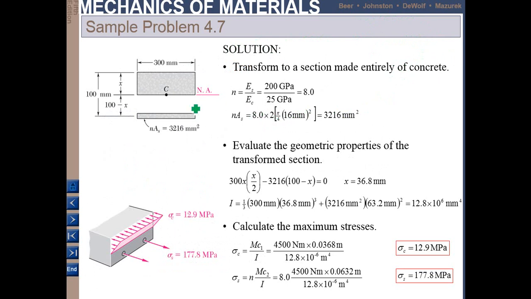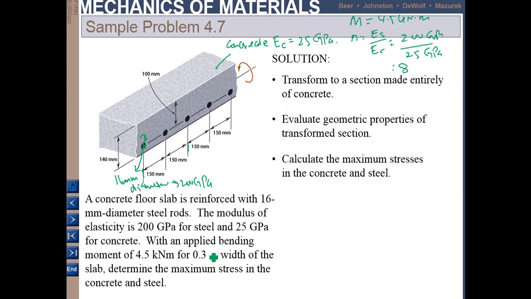The area for the concrete is 3216. Because the area of steel is pi r square times 8, and then times 2 because in 0.3 meter width, there are two steel rod.